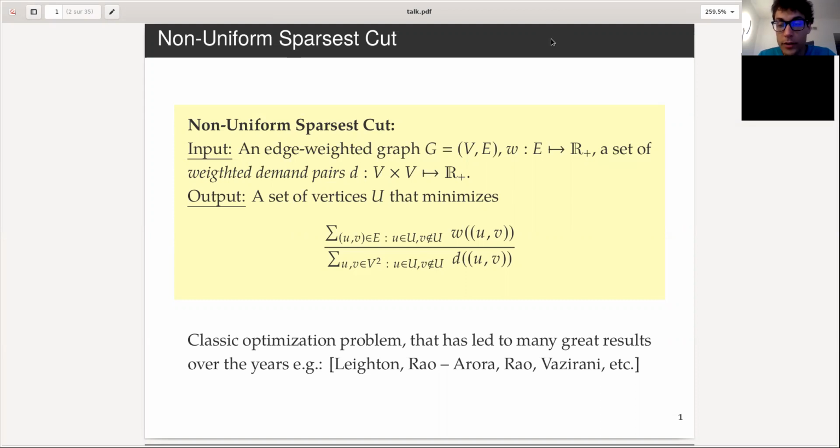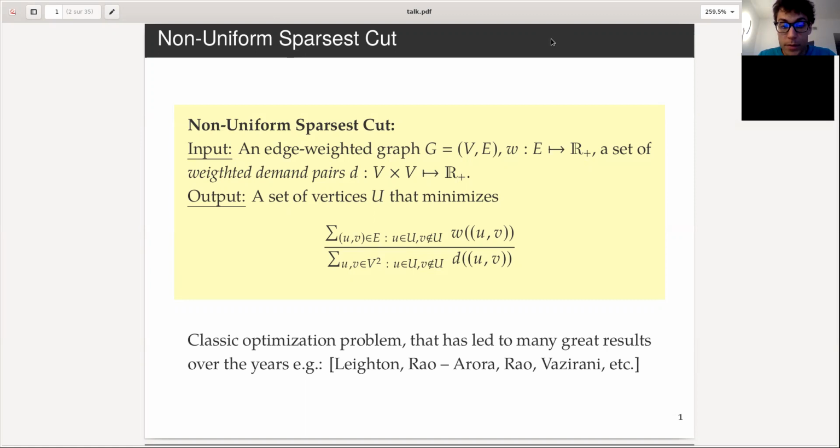The goal is to find a cut, which can be seen as a set of vertices, that minimizes the following quantity: the ratio of the total weight of the edges in the cut divided by the total demand between vertices across the cut. Here the demand is over all possible pairs of vertices, while the weight is only on the edges of the graph.